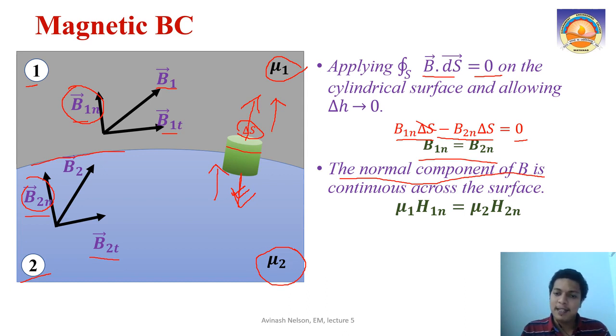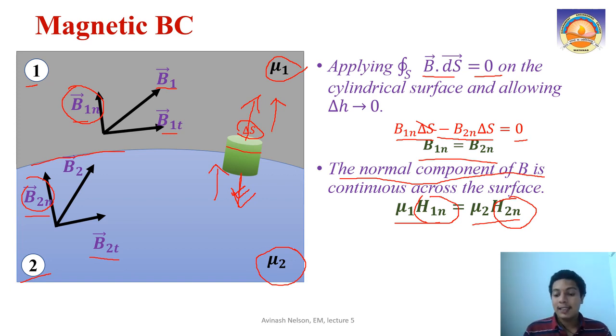Now what is B? B equal to mu H. So B1N we can write as mu1 into H1N. B2N we can write as mu2 into H2N, right? So here one thing is quite clear. Just as in electric flux density, the magnetic field intensity components H1N and H2N are not equal at the boundary.